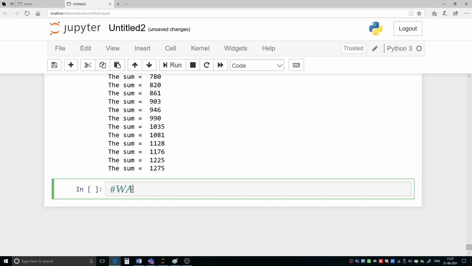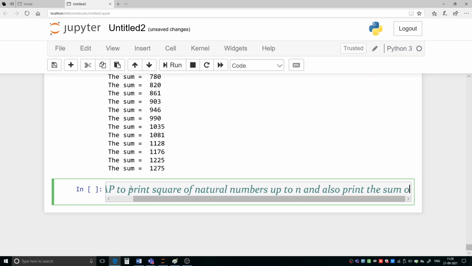Write a program to print the square of natural numbers up to n, and also print the sum of squares.